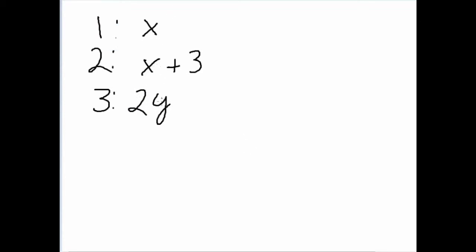So I've got an X and a Y, but I know that the second year, X plus 3, was equal to Y. And my third year was 2Y. So I'm just going to start doing some replacing. I'm going to replace this 2Y with X plus 3. And now it says sales my third year were equal to $38 million. So I now get a problem of 2 times X plus 3 equals 38.